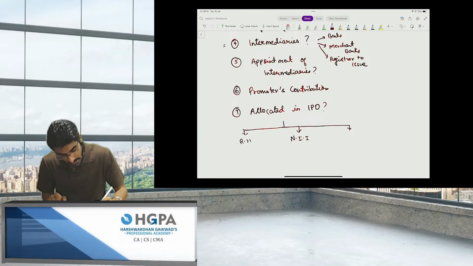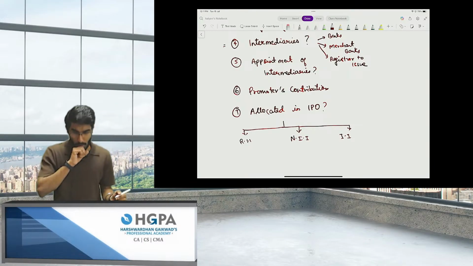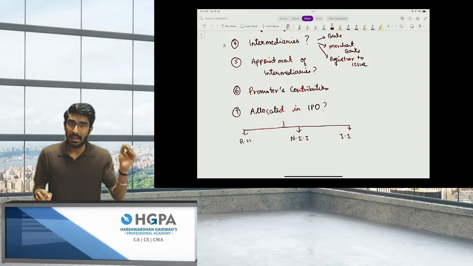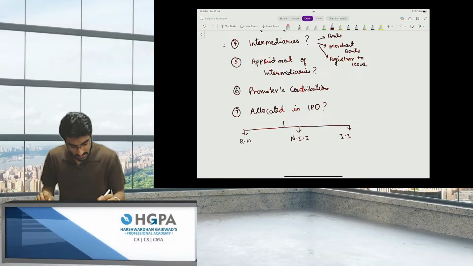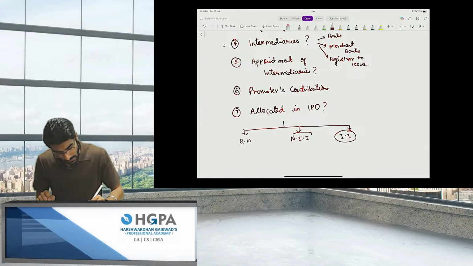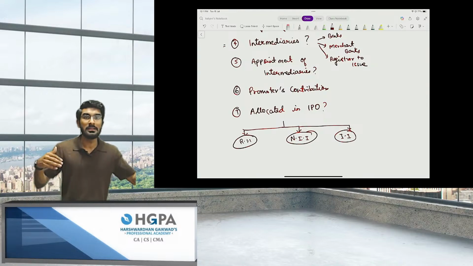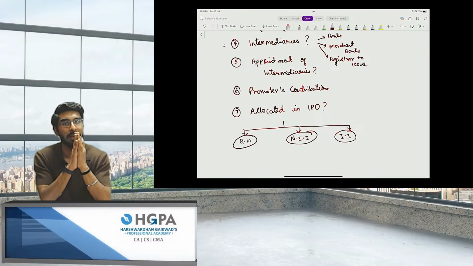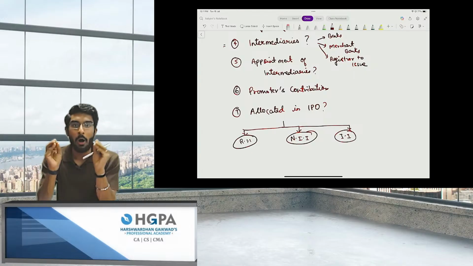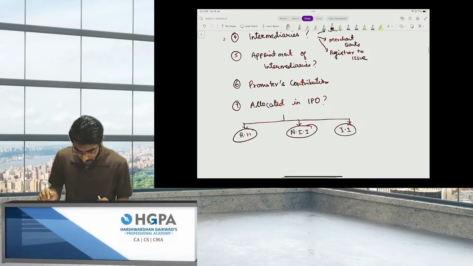And then come institutional investors like banks, public financial institutions, portfolio investors. They are all called institutional investors. Insurance companies will also be called institutional investors. We'll understand, if a company goes for an IPO, and all these three investors invest into the shares of the company, who will get how many shares, in what proportion and ratio. Every single thing in detail we're going to understand.